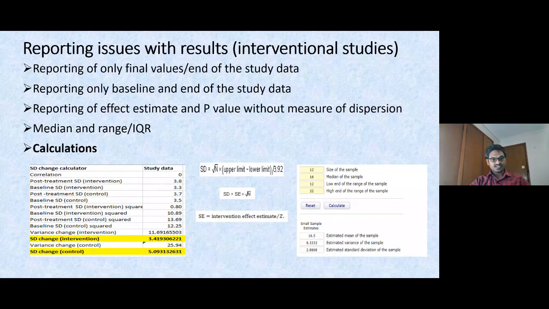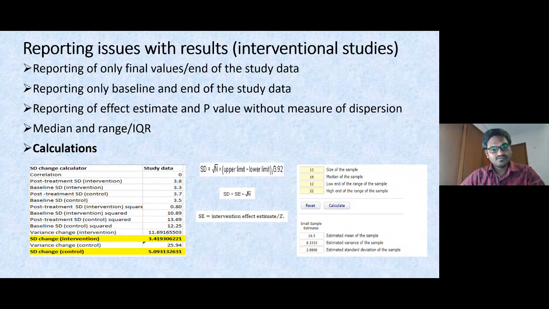To capture that, there is an SD change calculator we have developed at Cochrane. This is giving some information here. We need the SD for the change from the baseline to the end of the study.